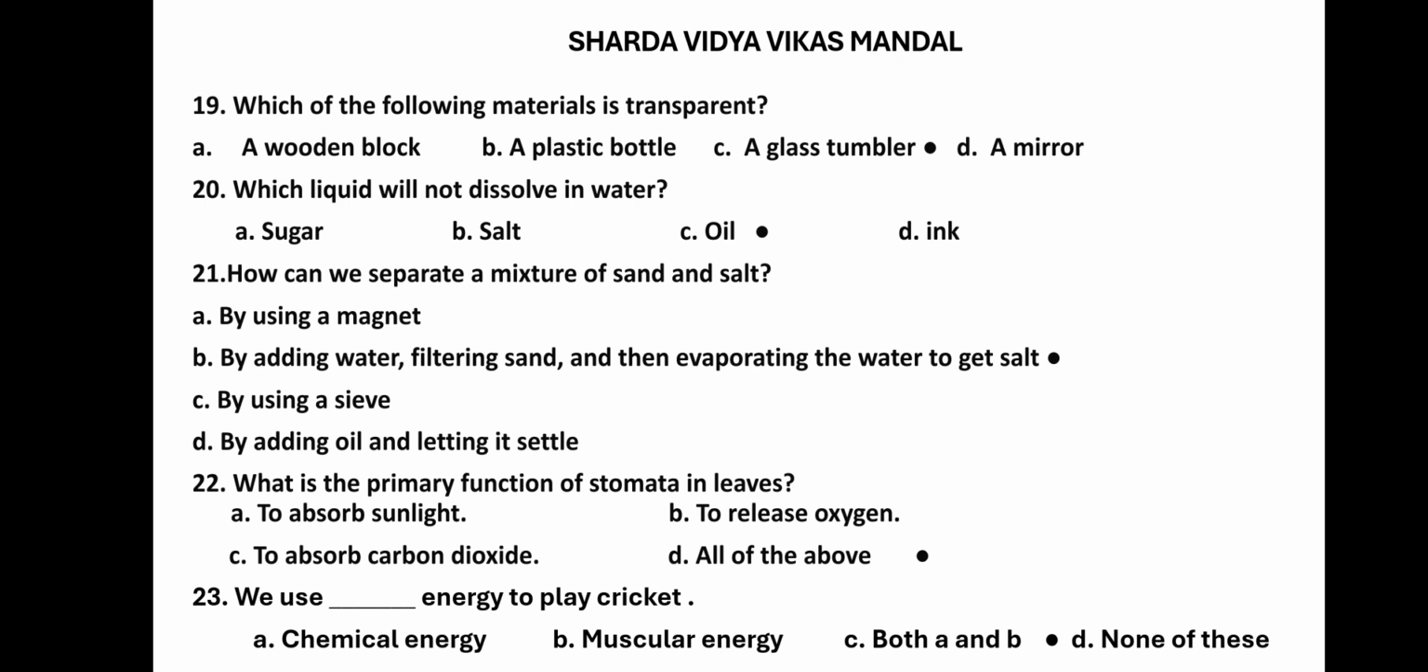23rd question. We use dash energy to play cricket. Chemical energy as well as muscular energy. Both A and B options are correct. None of these is not correct. So A and B is the correct option. So C option, both A and B, is correct for the 23rd question.